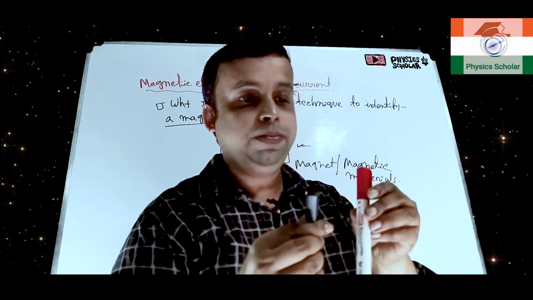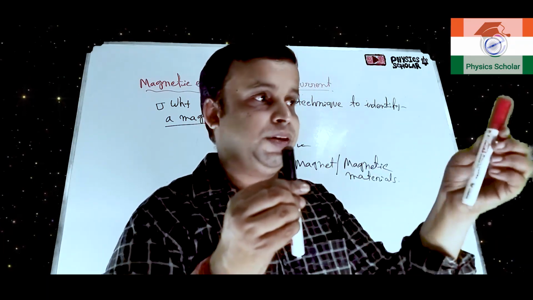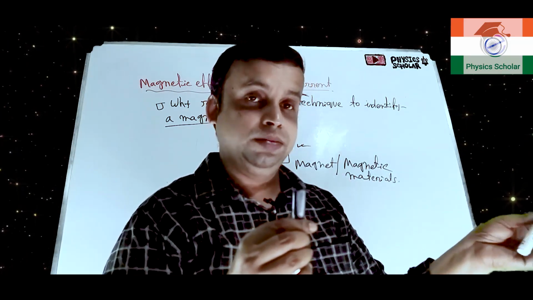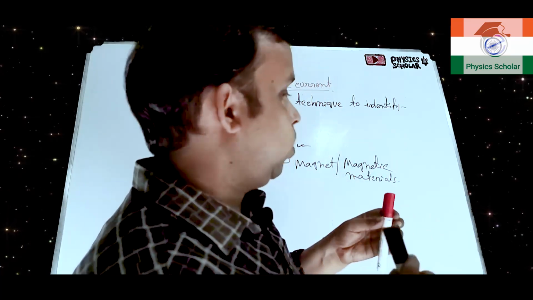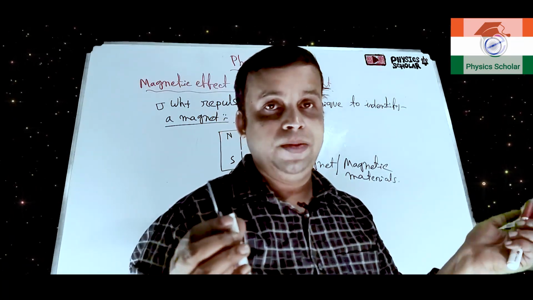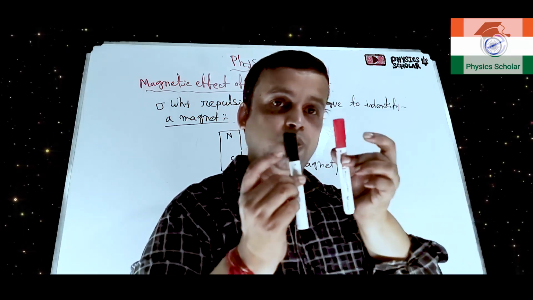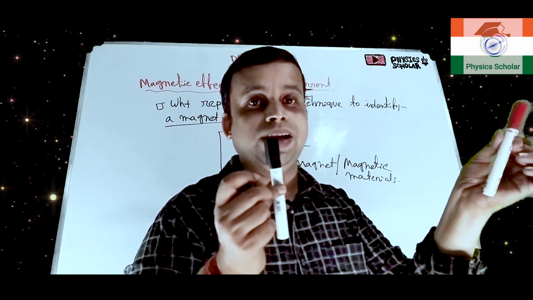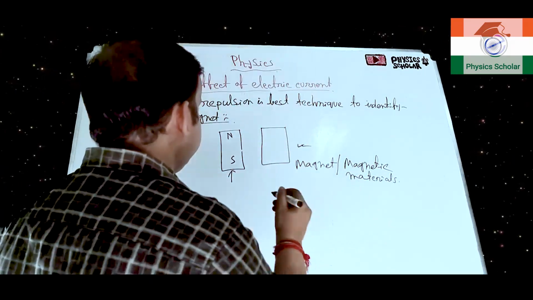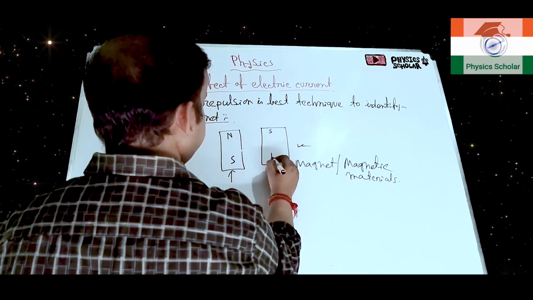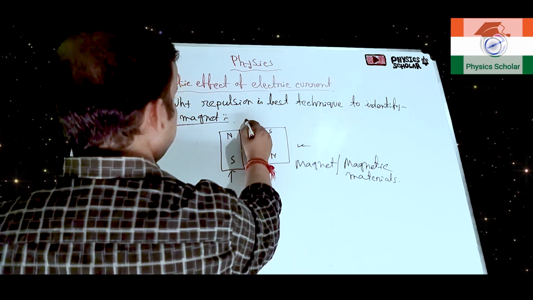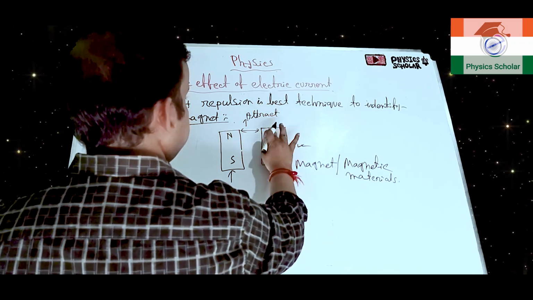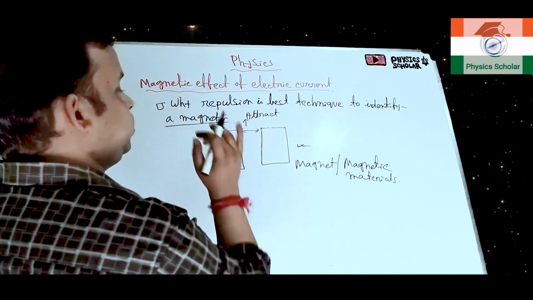But if it is brought very close and it repels, then what? Magnetic materials cannot be repelled by a magnet. Only the same poles of magnets repel each other. So if we see repulsion between these two materials, this must be a magnet. Suppose it is south pole and north pole, they will attract, and if it is a magnetic material, it will also be attracted.